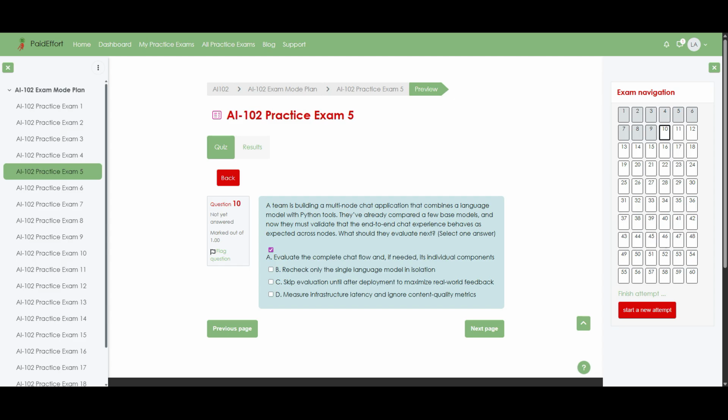By contrast, option B focuses only on the single language model, which ignores orchestration errors, tool calls, and data passing between nodes, so it is not sufficient at this stage. Option C suggests skipping evaluation until after deployment, which would remove the safety net of catching mistakes before users see them. Option D looks only at latency and ignores the quality and correctness of the answers. And a fast but wrong system is still a failure, so it cannot be the right next step.